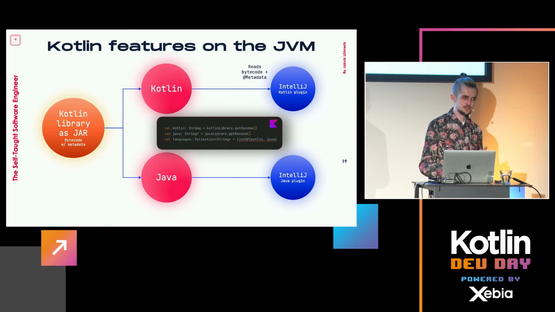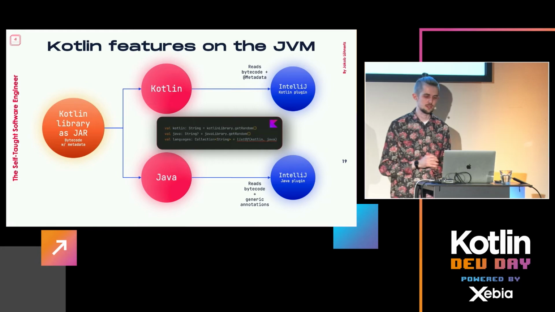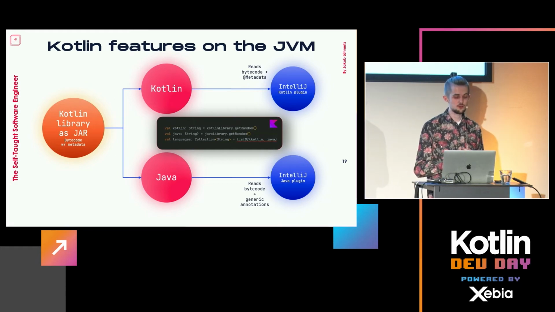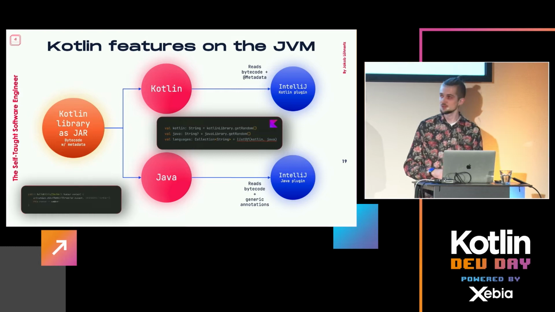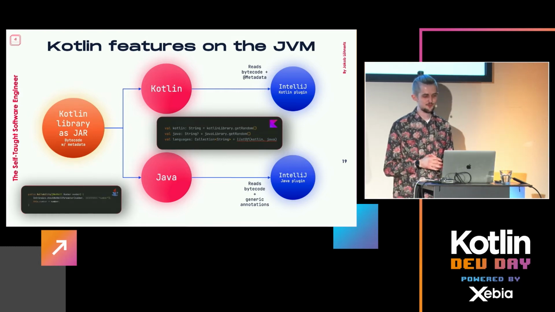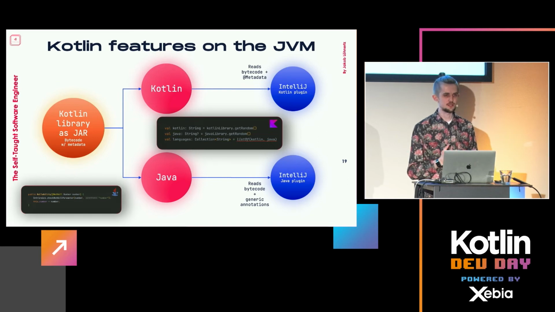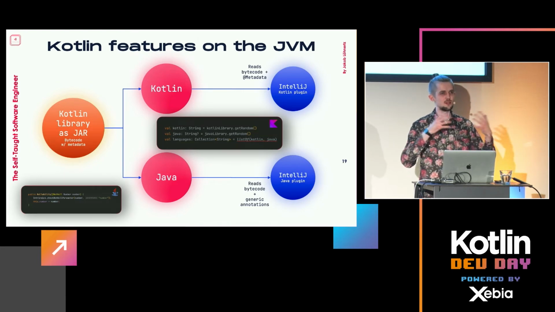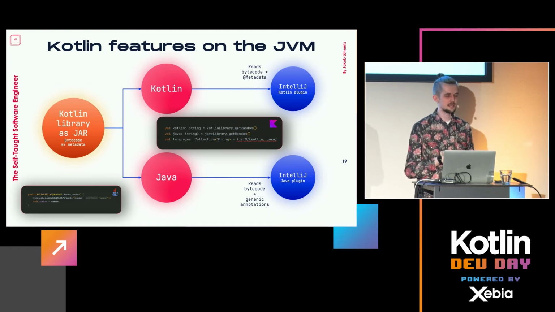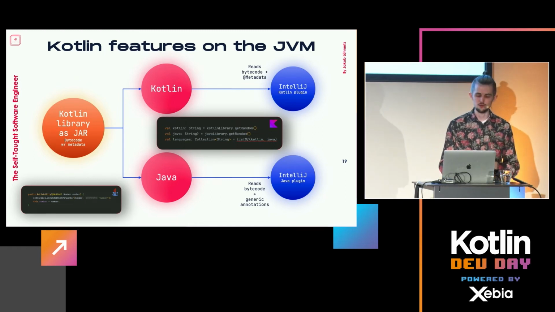On the Java side of things, this is actually a bit improved now. So what it will do there is it will still read the bytecode, but also these generic annotations that you might have seen before. I'm sorry, I hope this is readable. Well, more or less. I'm sure you've seen this before. So what the Kotlin compiler will also do, it will not only add these metadata annotations everywhere, it will also add more generic ones that can be used by any sort of tooling. So you see here, my constructor has this NotNull annotation from the org.jetbrains.annotations package that it adds everywhere. There's also a few of these others, not for very large scale features, not something like sealing, but something like nullability that's very integral to Kotlin.